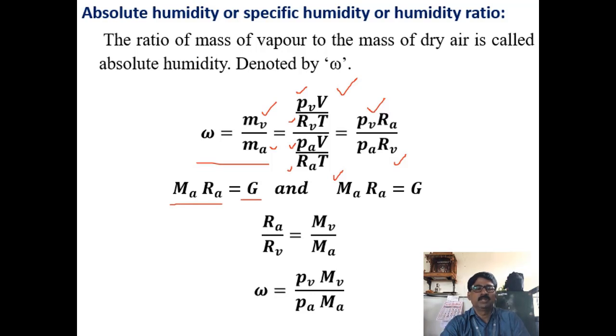So Ma into Ra is equal to the universal gas constant, and also Mv into Rv is equal to the universal gas constant, right? So you can write Ra by Rv is equal to Mv by Ma, and if you substitute in the above expression, you will get Pv by Pa into Mv by Ma.